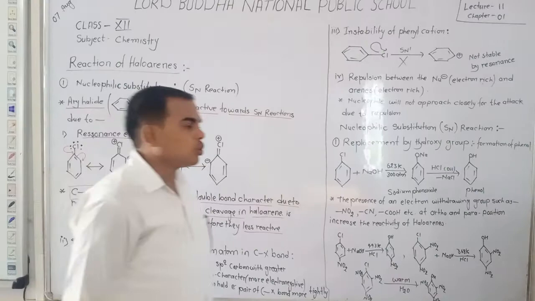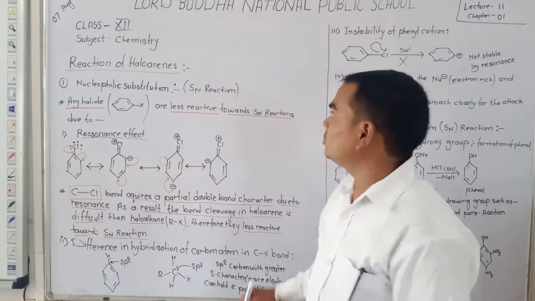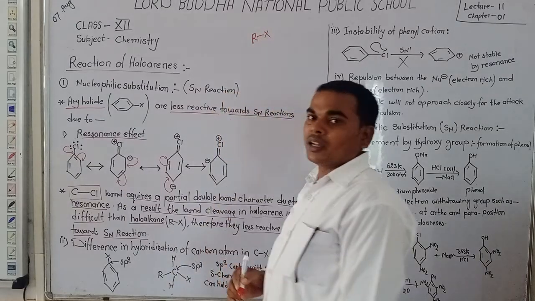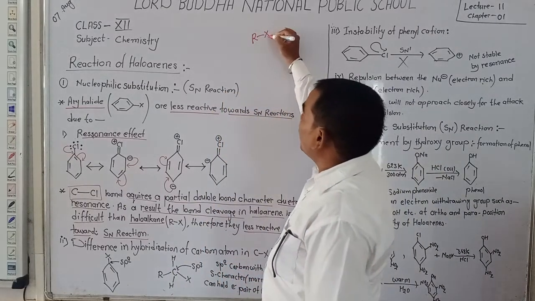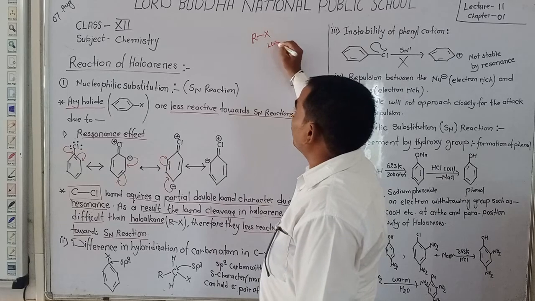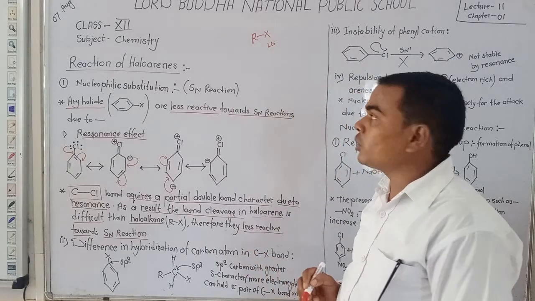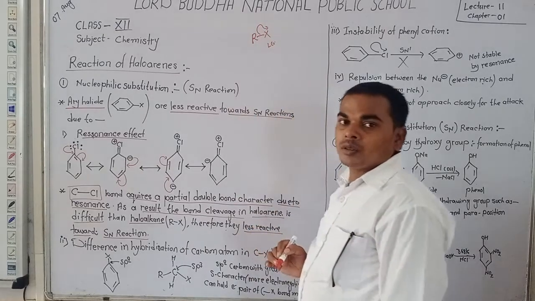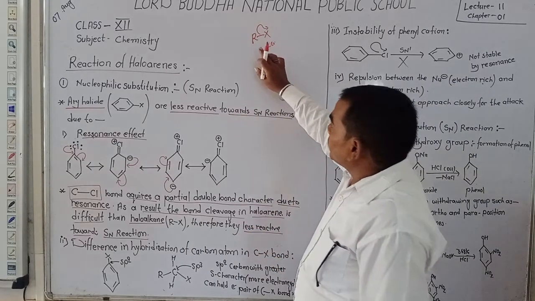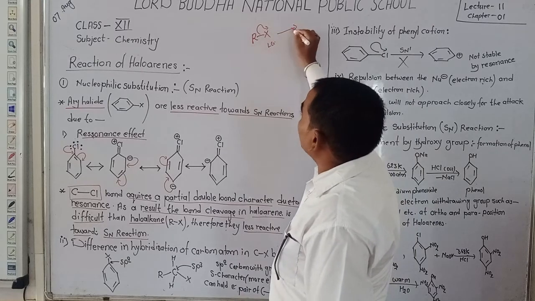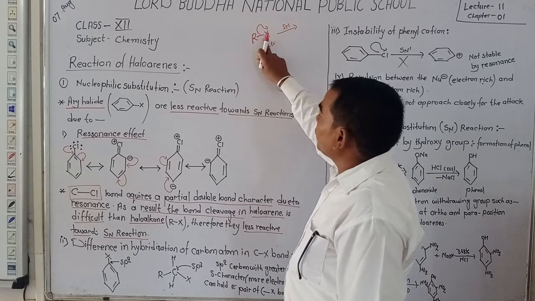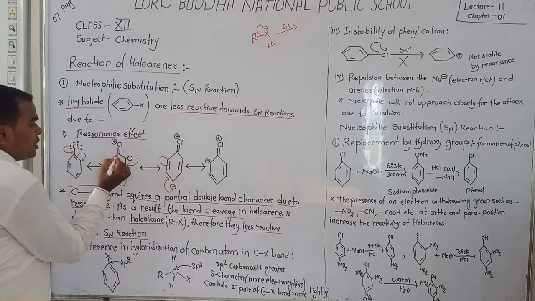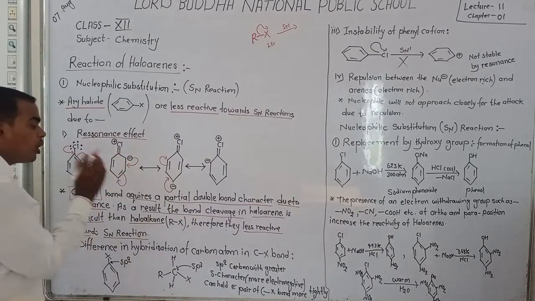Dear student, you know that in SN reaction in alkyl halides, the halide acts as a leaving group. It leaves the carbon. But the leaving of halogen from the carbon of haloarenes is not possible.